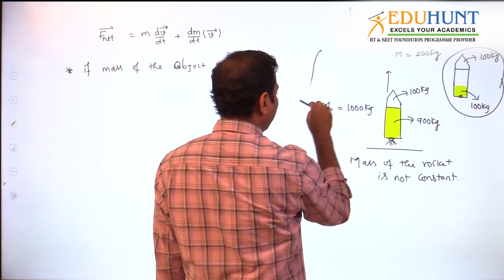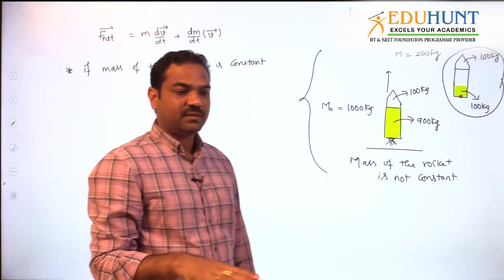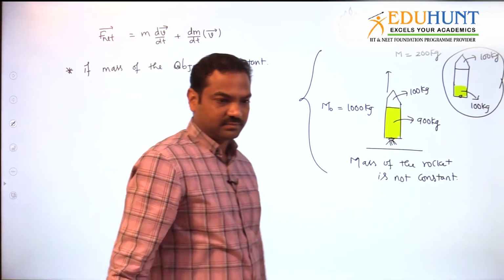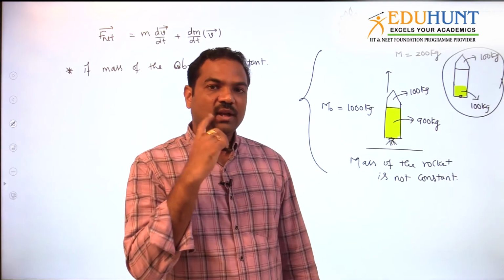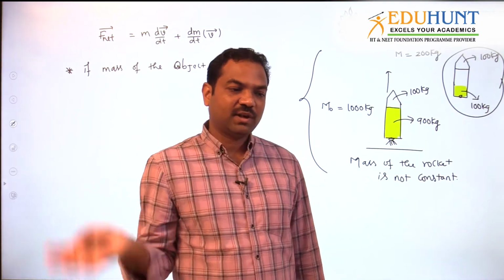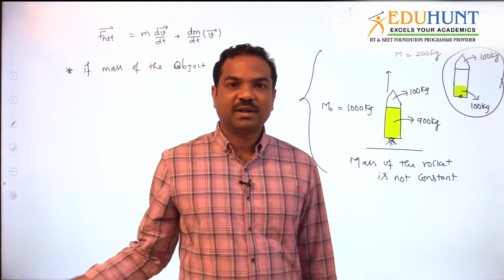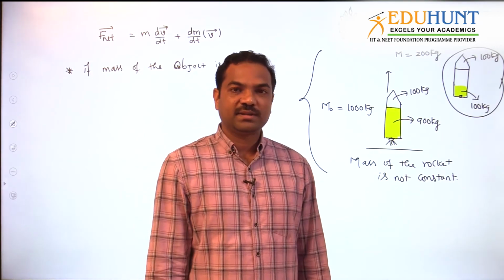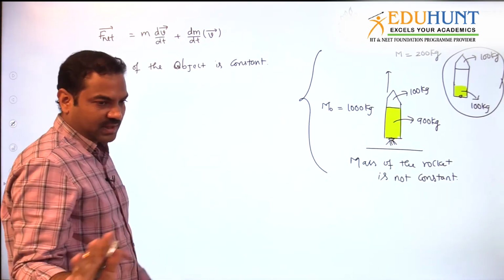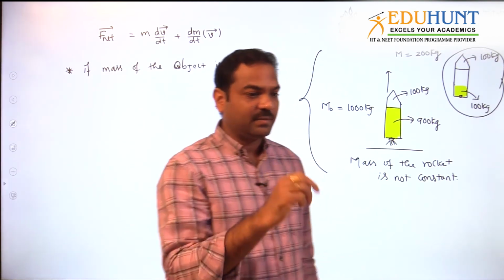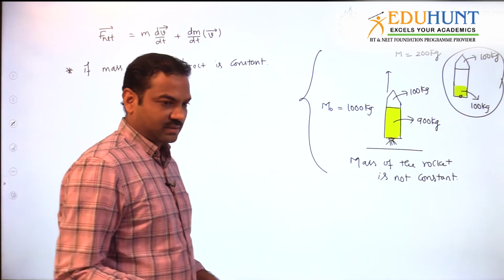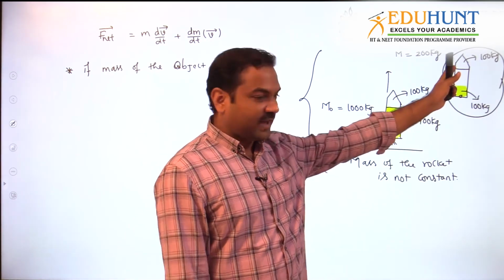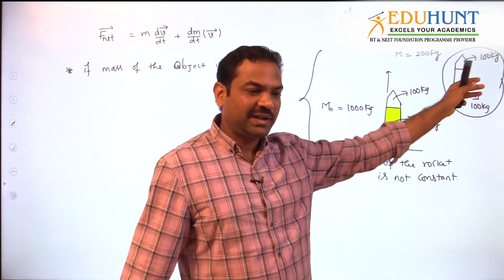So that means we have situations where the mass of the object is not constant. There is no rule that the mass of the object is always constant. On the road, some water tanker is going. Let us say it has some hole. Then what happens to the water? Water continuously drains out. Then the lorry plus water tanker plus water mass keeps on decreasing. So mass can be variable. There is no need that mass is constant. But most of the time mass will be constant, like a remote, a water bottle, a rocket without fuel. A rocket without fuel is constant only.